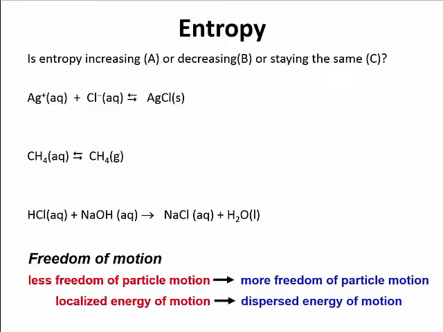Okay, so remember, with entropy, we have to deal with freedom of particle motion. With less freedom of particle motion, we get a more localized energy. With more freedom, we get dispersal of that energy, which means more microstates.